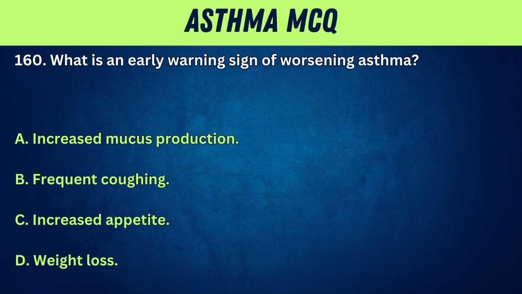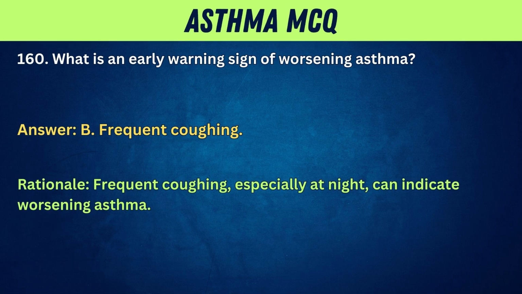160. What is an early warning sign of worsening asthma? A. Increased mucus production. B. Frequent coughing. C. Increased appetite. D. Weight loss. Answer. B. Frequent coughing. Rationale. Frequent coughing, especially at night, can indicate worsening asthma.